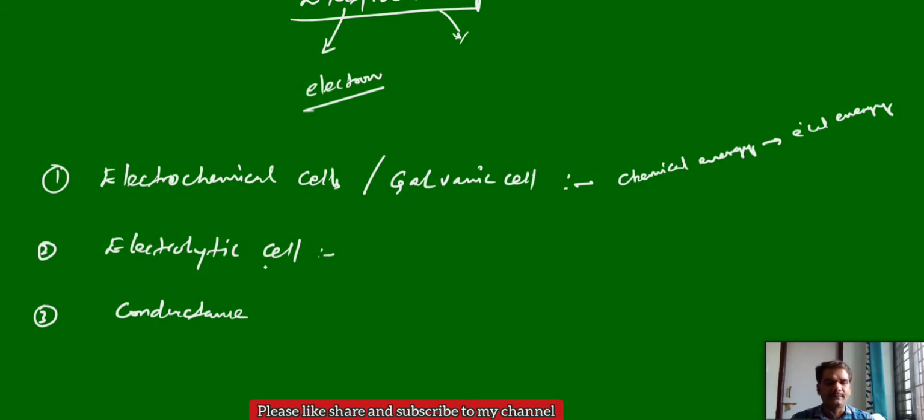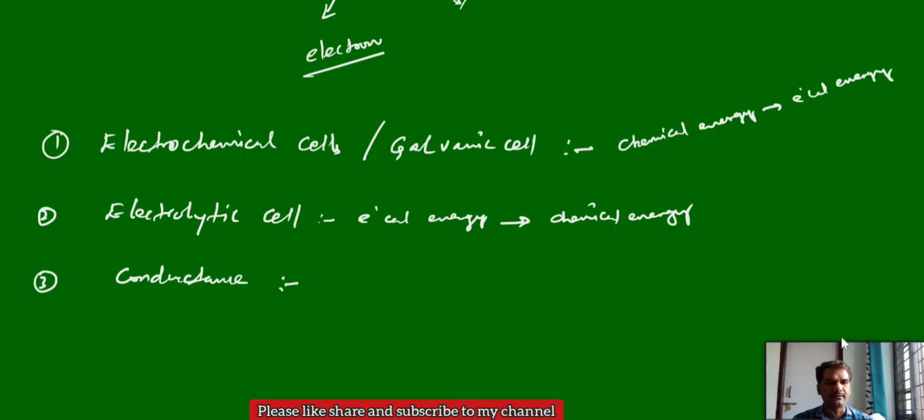And the electrolytic cell is the device which converts electrical energy into chemical energy, meaning that to make a chemical reaction occur, we apply some external electrical energy. In electrolytic conductance, we will discuss the conductance of electrolytic substances. So we will take up these three one by one.